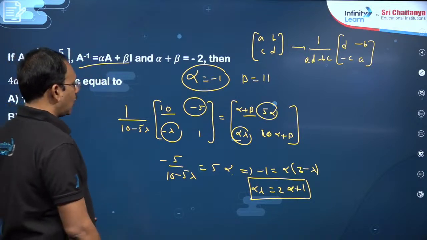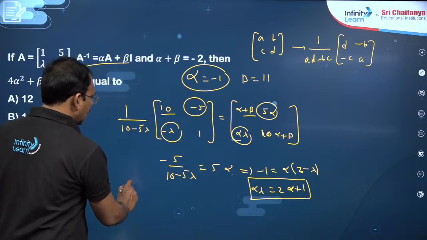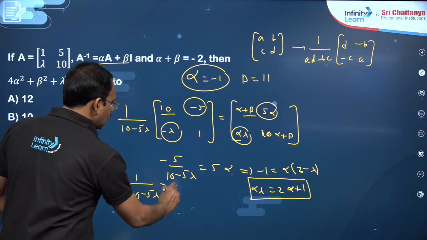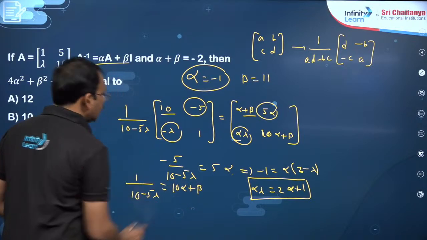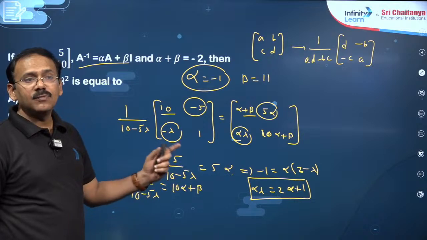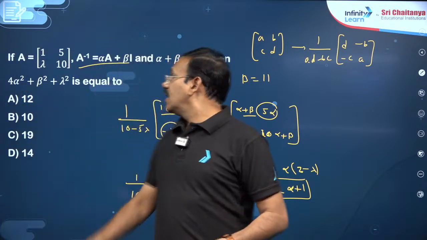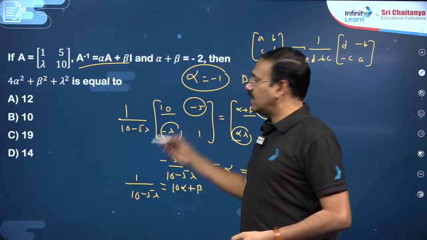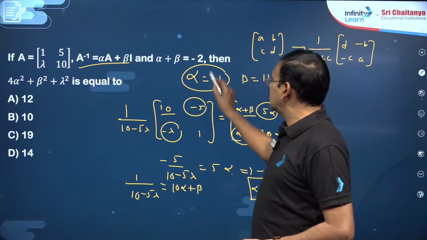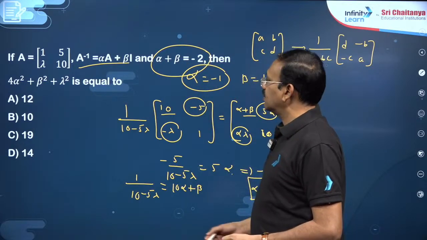Second point, here also, you see this is 1. So you can say 1 by (10 minus 5 lambda) is equal to 10 alpha plus lambda. You see 3 simple equations and 3 variables you can solve, you will get alpha value, beta value, lambda value and simplify. That is it, nothing special in this. You just write inverse of a 2 by 2 matrix directly and compare. Okay, and another way is also there, my dear friend, and he also given alpha plus beta is minus 2 here. So you can also use that data here to simplify.